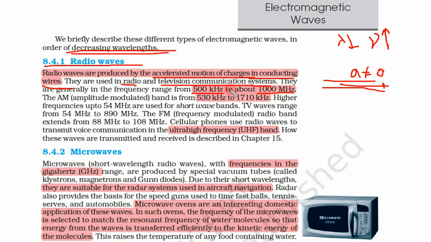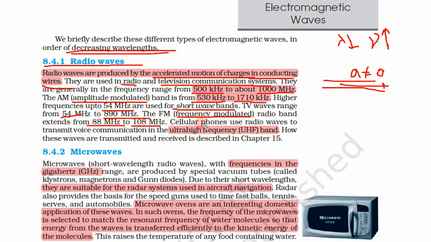So these have a range of 500 kilohertz to 1000 megahertz. The AM or amplitude modulation band is from 530 kilohertz to 710 kilohertz. Higher frequencies up to 54 megahertz are used for short wave bands. TV waves range from 54 megahertz to 890 megahertz. The FM or frequency modulated radio band extends from 88 megahertz to